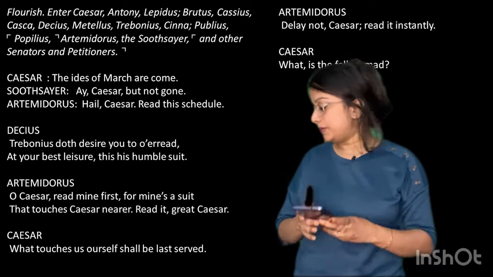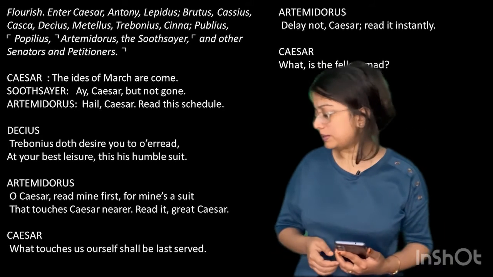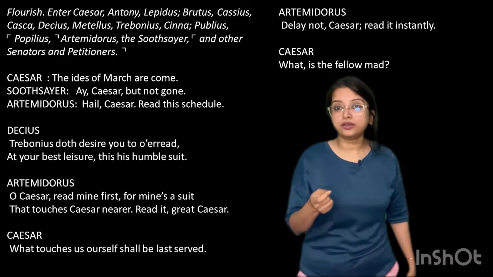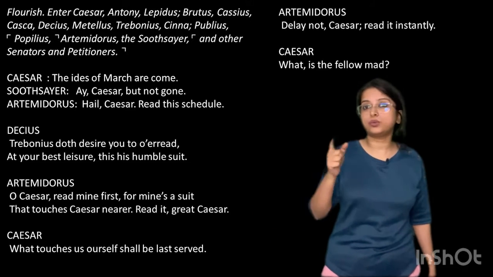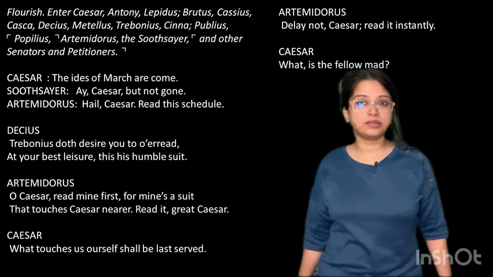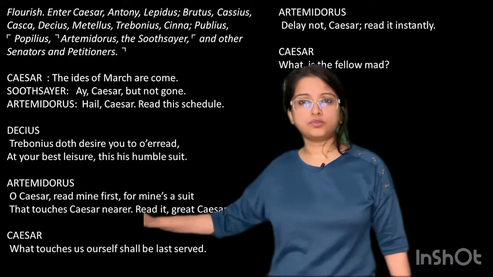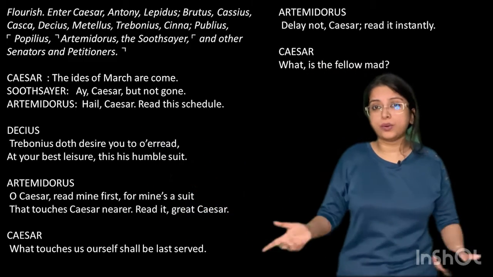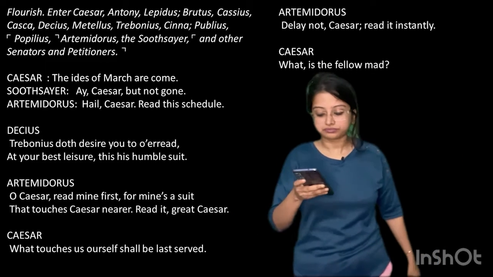"Read it, great Caesar." So please read the letter, it is very important for you. Caesar says, "What touches us ourself shall be last served." He had to prove himself to be the rightful heir to the throne, the rightful monarch, the one-man ruler. So he is very fond of showcasing himself as the best person. He says, whatever interests me, I will see to that later. At the present moment, I must see how I can help the people, how I can serve my people. So I will see to your letter later on.